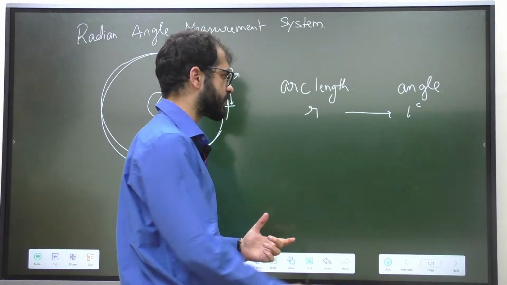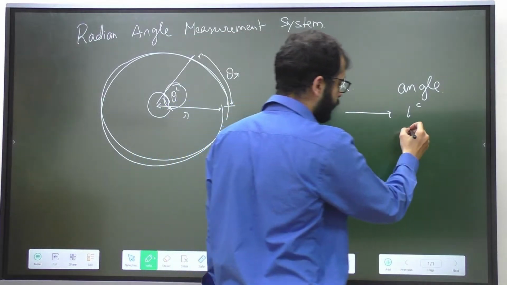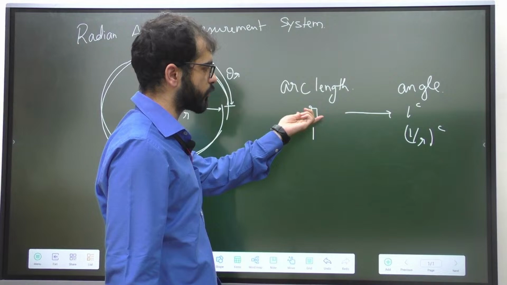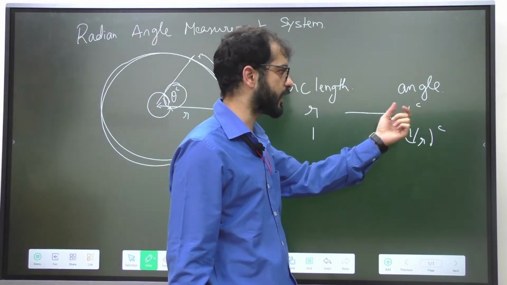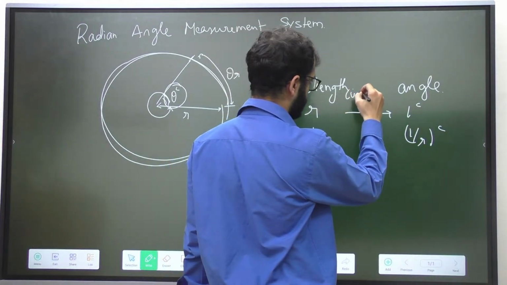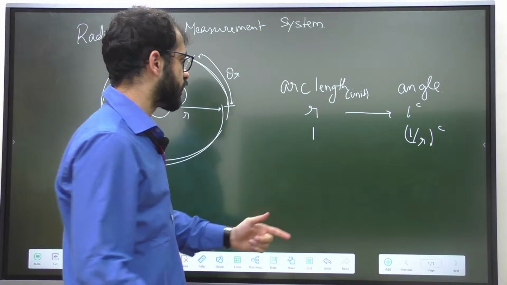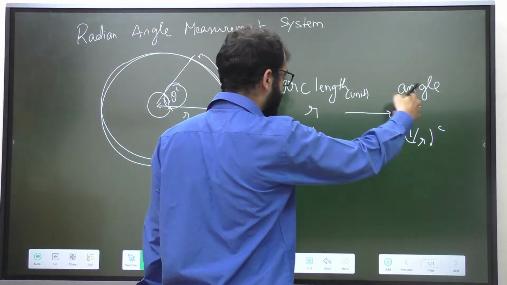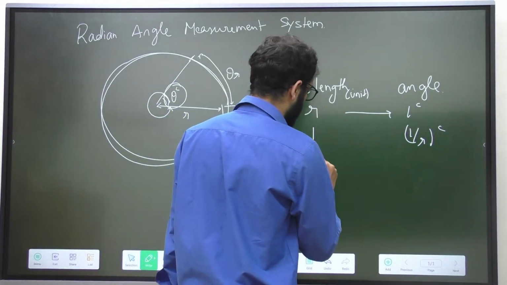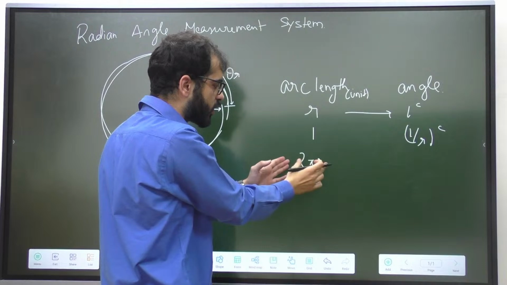Simple unitary method says if the arc length is divided by r, then I have to divide the angle also by r. So the arc length, if it was r units, the angle was 1 radian. If the arc length becomes 1 unit, then the angle is going to become 1 by r times a radian. Now if I have to find the angle when the arc length is the entire circle, that is 2 pi r, I am multiplying 1 by 2 pi r.